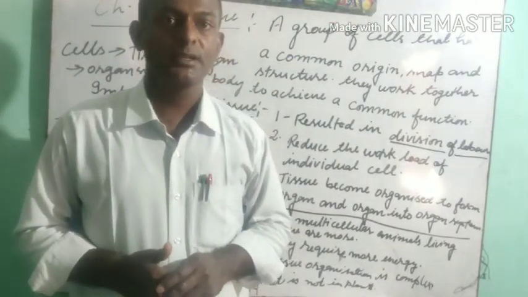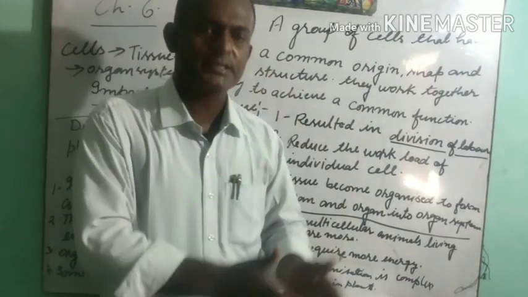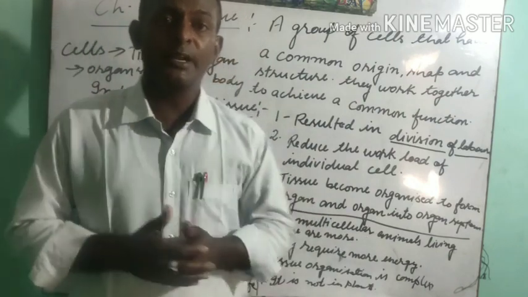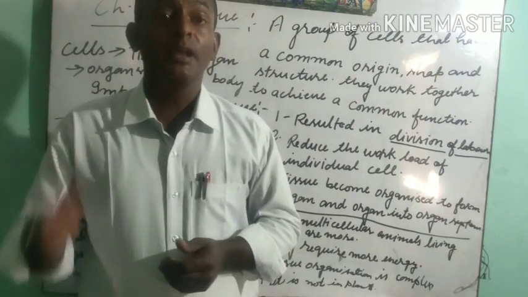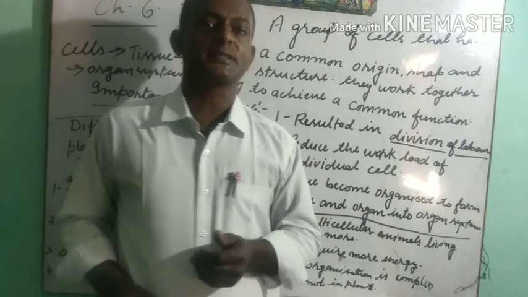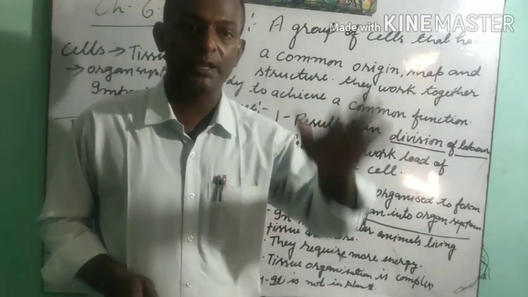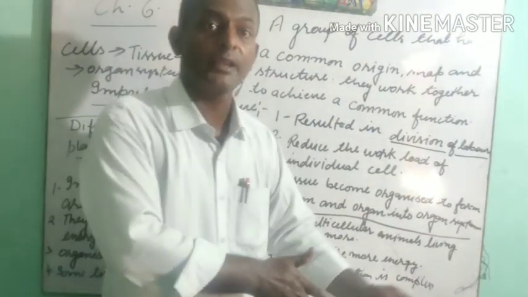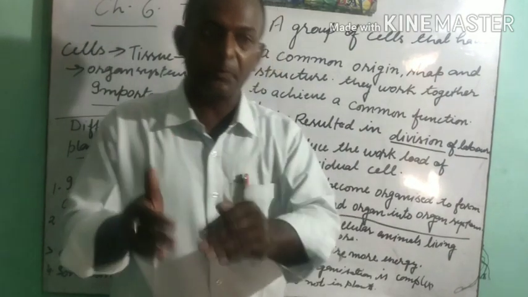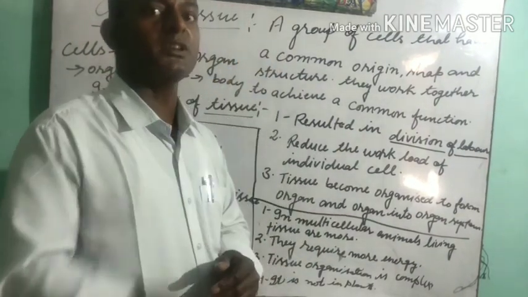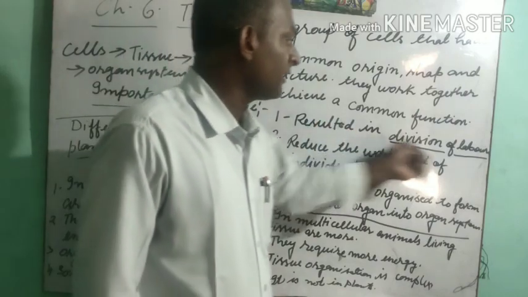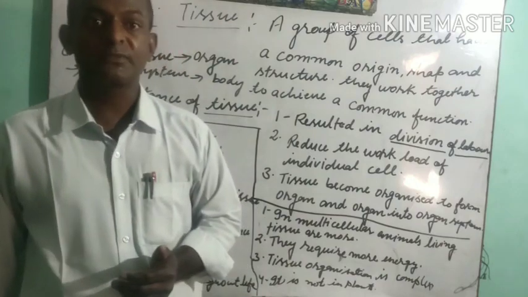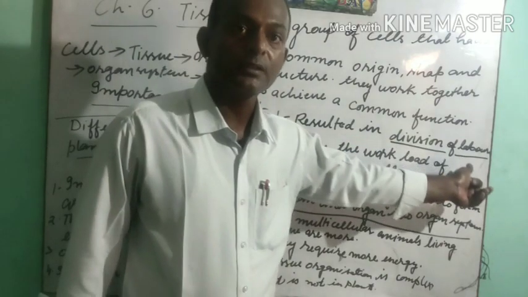Now in a simple way we can understand that this country is very large. India is very large, and there are different states, many states. The states have different districts, many districts, and at every level like country, state, district, block, village, there are different bodies to maintain a proper system. In the same situation in our body, there is division of labor, means work is divided among different parts of the body to perform properly its work.